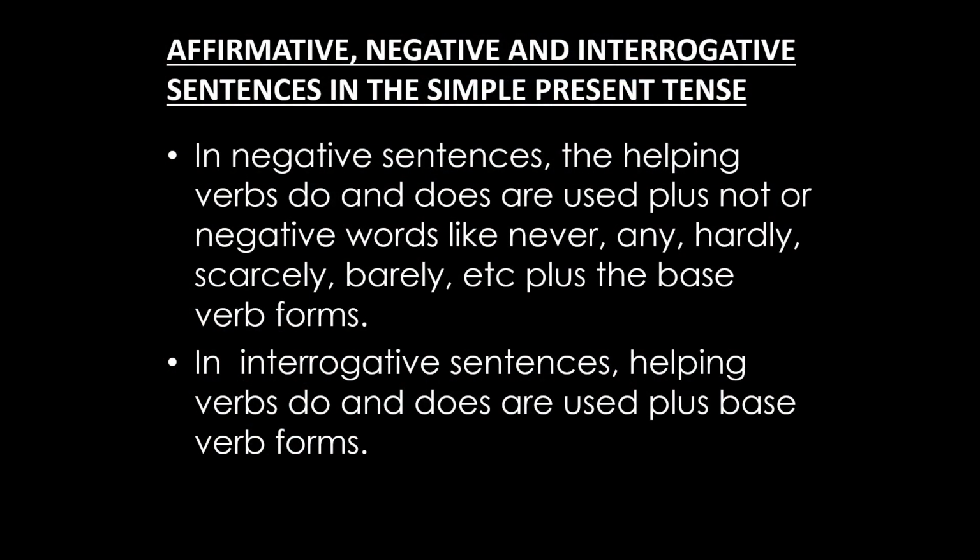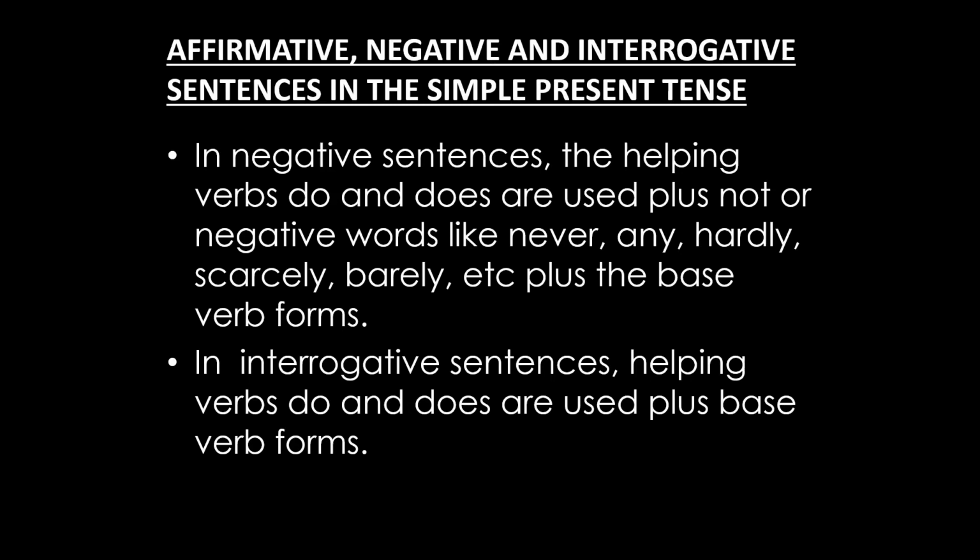So when we are forming sentences in the negative, the helping verbs we use are do and does. Depending on the subject, if it is a singular subject, we use does. If it is a plural subject, we use do. If it is first person like I, we also use do. And we said we are using words for negative like not, never, any, hardly, scarcely, barely, and then we use the base form of the verbs.